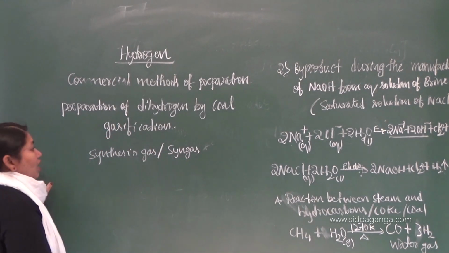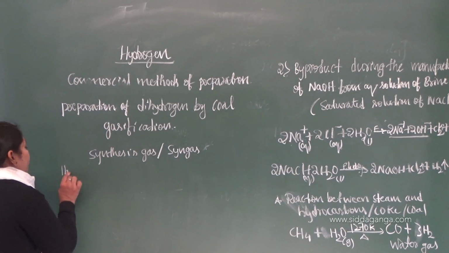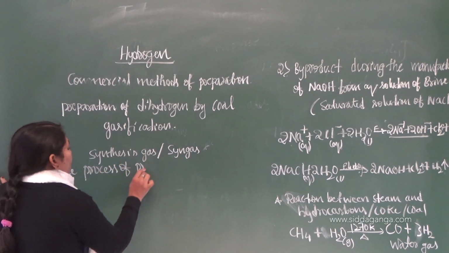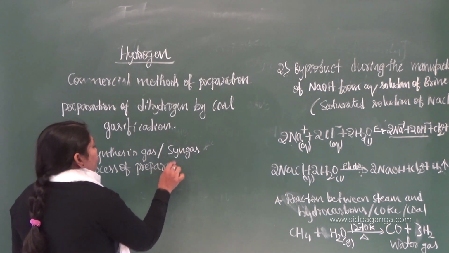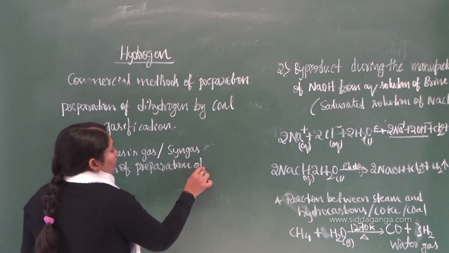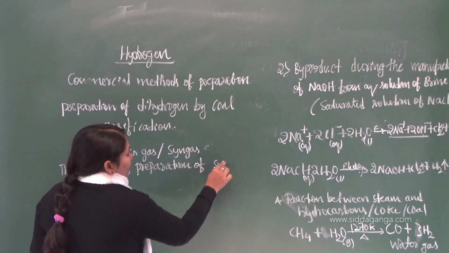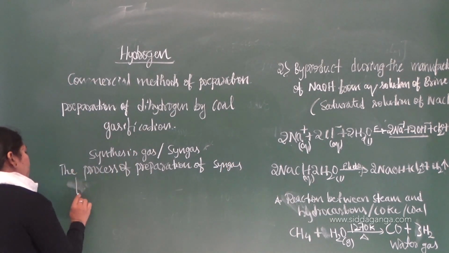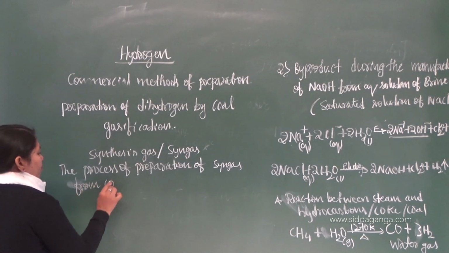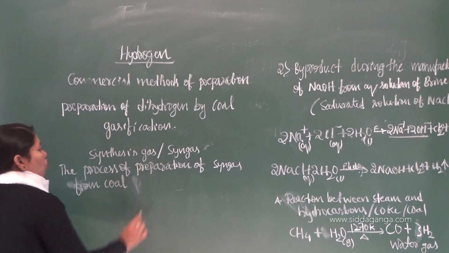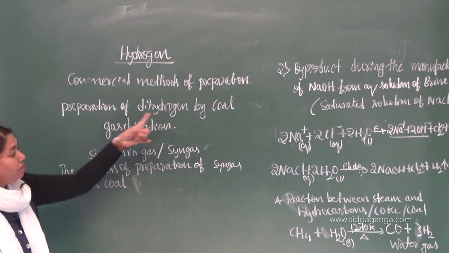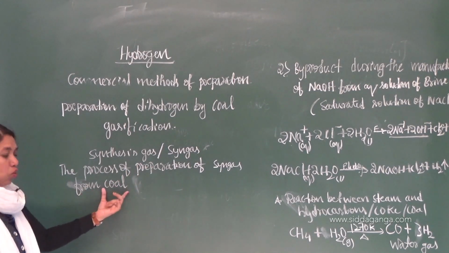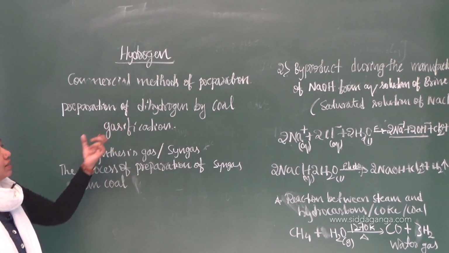So now, what is coal gasification? It is the process of preparation of syngas using coal. In the name itself, coal gasification. The process of preparation of syngas from coal is called coal gasification.